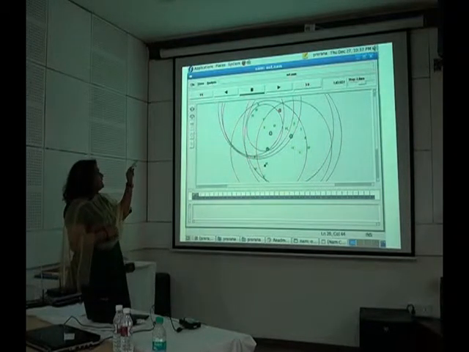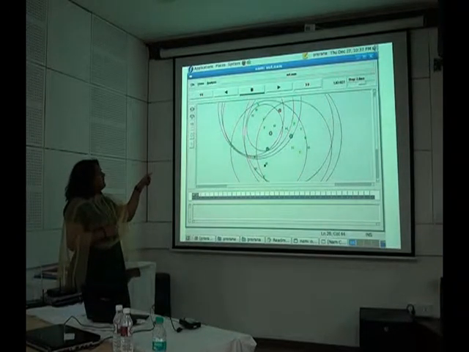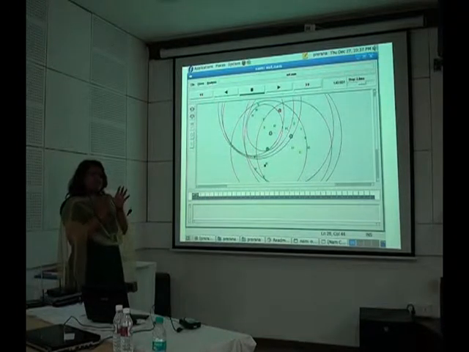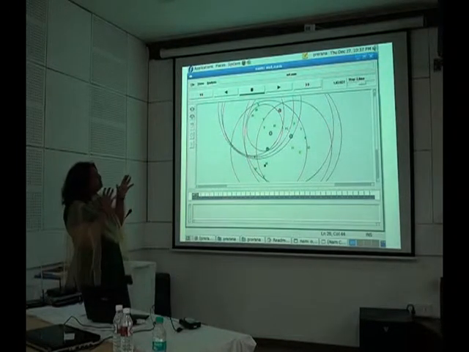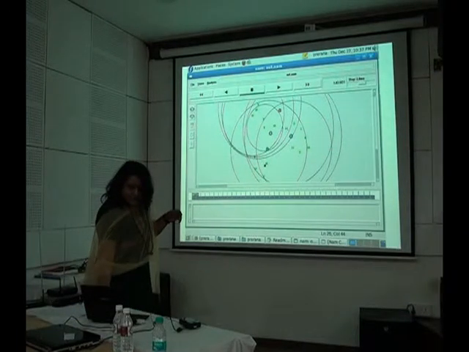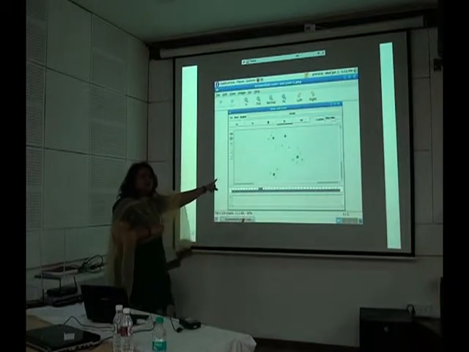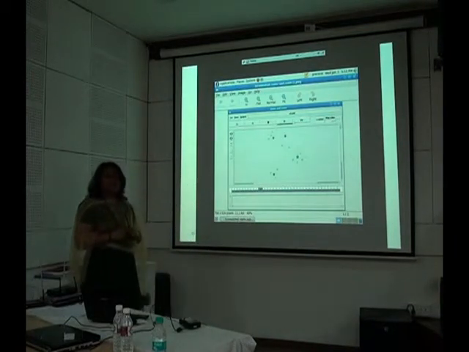So here you can see that the red color is a single static sync that I have deployed. The blue color are my multiple mobile sync, and the green color are different sensors. Now after running the simulation, my mobile sync should relocate in order to collect the data from these sensors. So after running the simulation, you observe that the mobile sync has relocated to a new location in order to collect the data from the sensors.